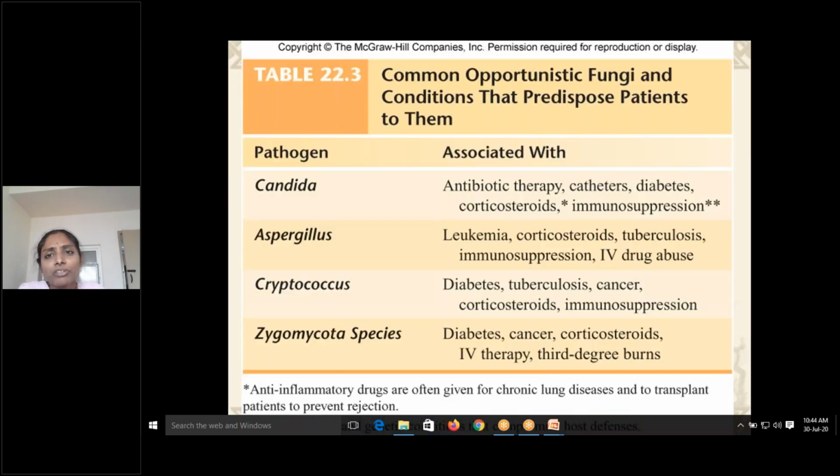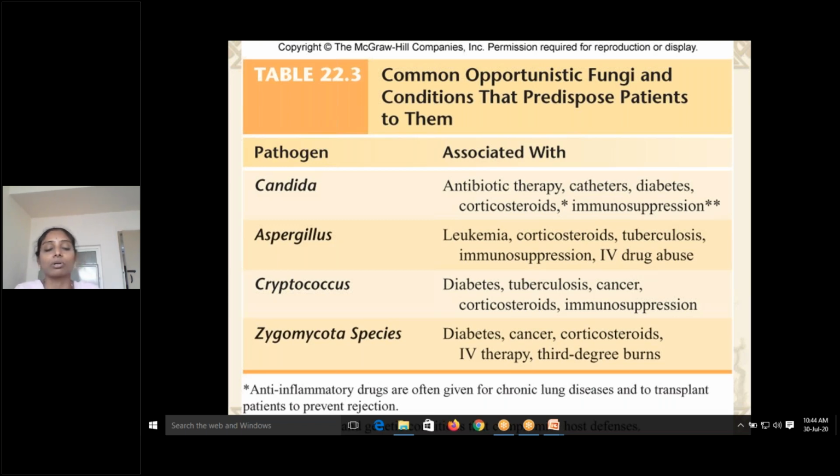So common opportunistic fungi are Candida, Aspergillus, Cryptococcus, and Zygomycetes species. Candida and Cryptococcus infections have increased in the present day. Cryptococcus, as I already told, is more common in HIV affected individuals, an end-stage disease, where Cryptococcus normally causes pulmonary infections.